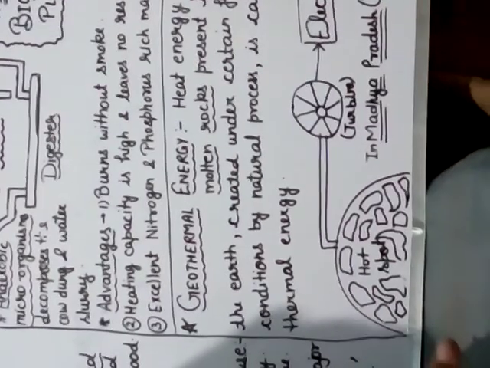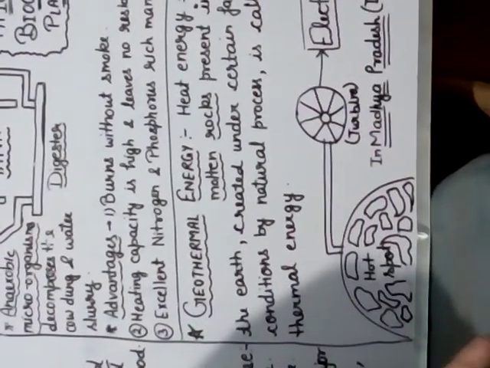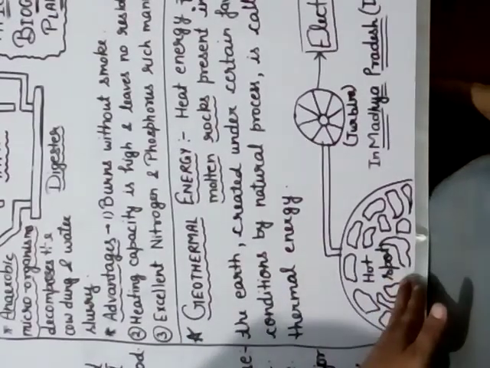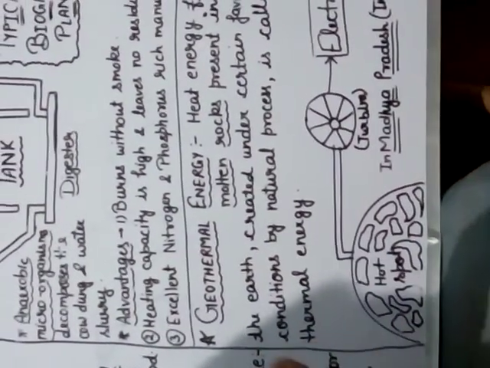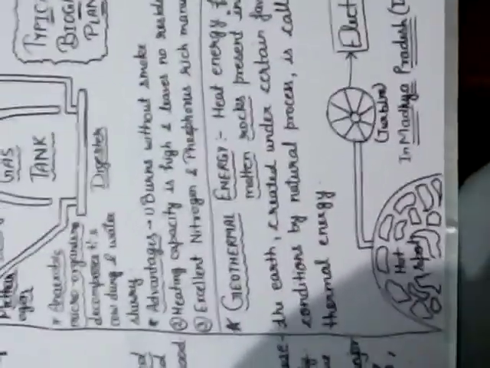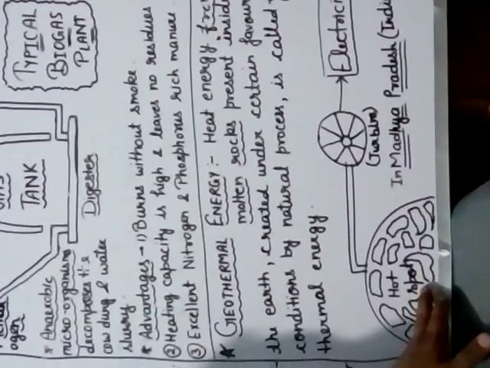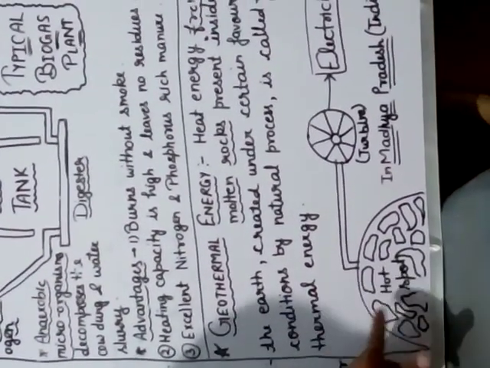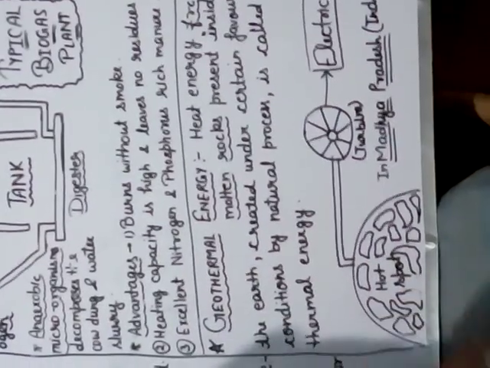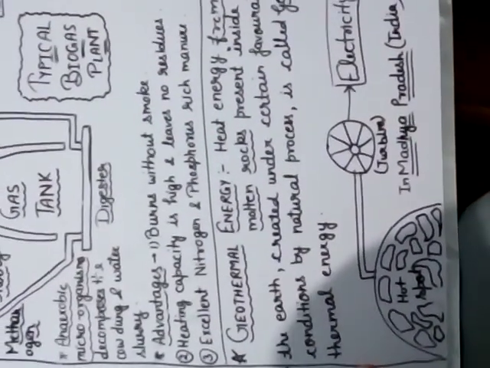The regions where inside the earth temperature is present with the help of molten rocks, that are known as hot spots. वो प्लेसेस जहाँ पर कि अर्थ के नीचे जो चट्टानें होती हैं उनके थ्रू आपका टेम्परेचर डेवलप होता है, उस रीजन को हम क्या कहते हैं, we call them hot spots. So in these hot spots, through the reactions of molten rocks inside the earth, some water is also present.